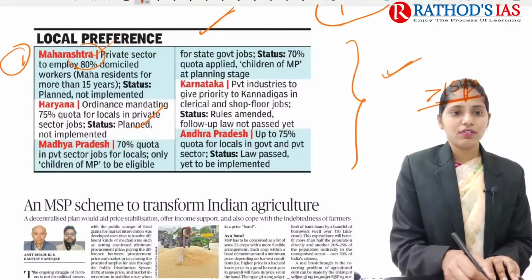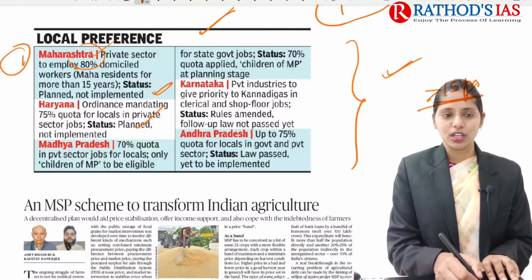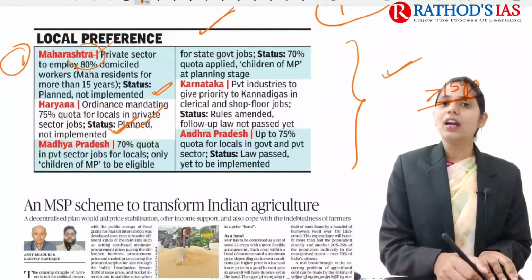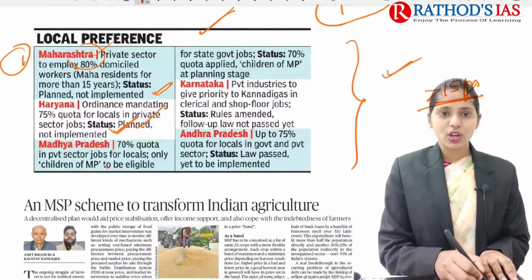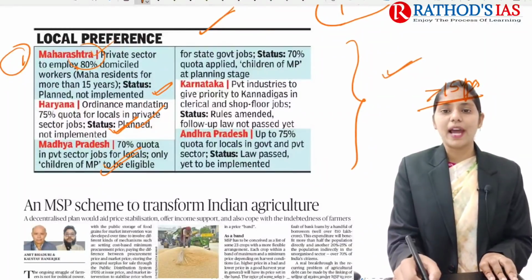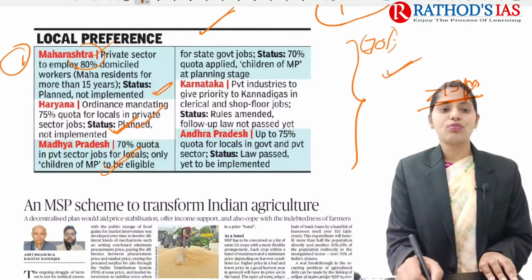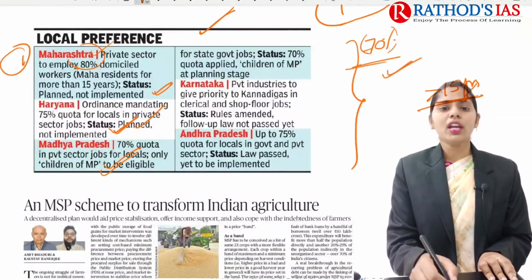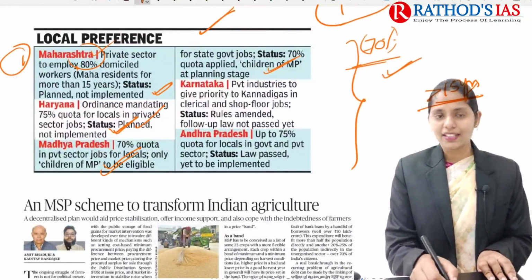And the next one is, if you're talking about status, it is planned but not implemented. Even in Haryana, it came into force from January 2022, but the High Court gave a stay. And if you're talking about Madhya Pradesh, it is also planning for a 70% quota for private sector jobs for locals, and actually it is in the planning stage itself.